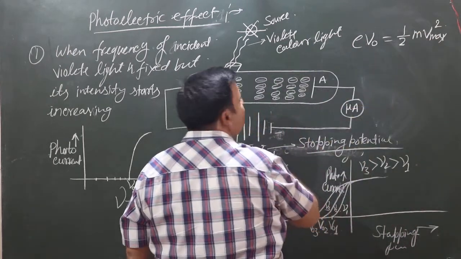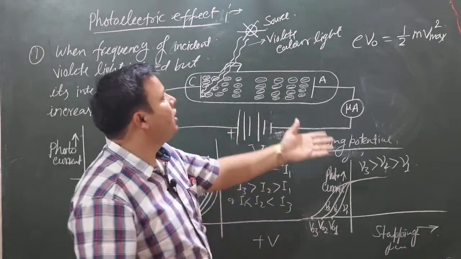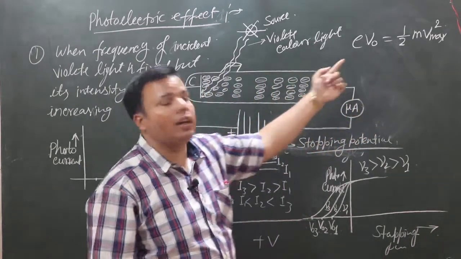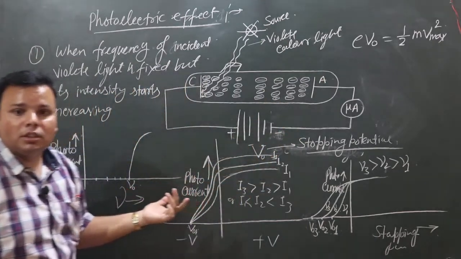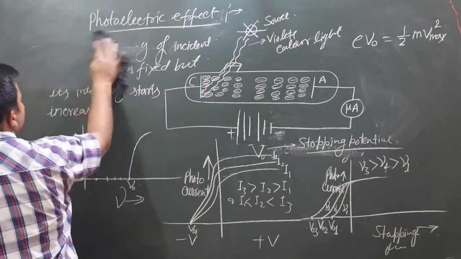Means this energy will nullify the kinetic energy of photoelectrons. So we can see V naught, and just reversing, Albert Einstein gives the equation like this.